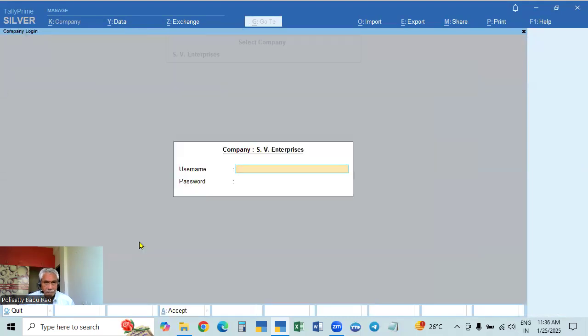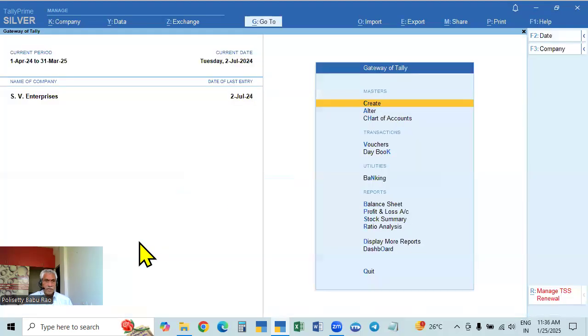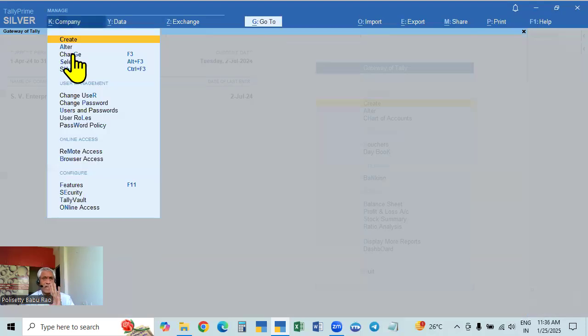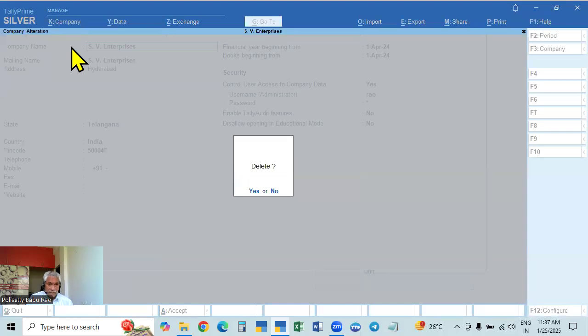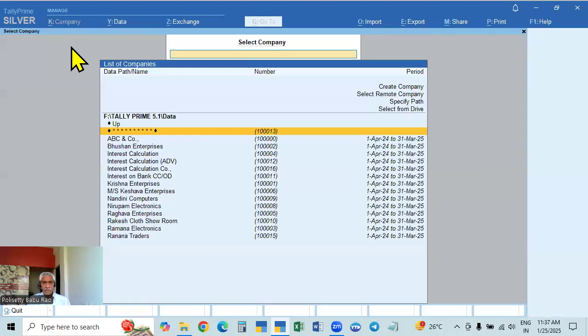One minute, I provided a password here. Admin 1234. Yeah. See, here we have selected this. So the Tally data is corrupted or the company is deleted, for example, by mistake or wantonly. Okay, see, this company is deleted. SV Enterprises. Yes, delete. Yes. So SV Enterprises is deleted.